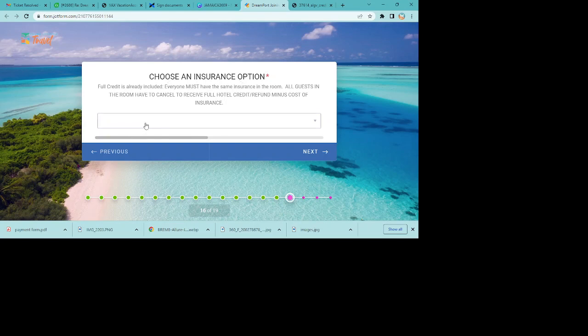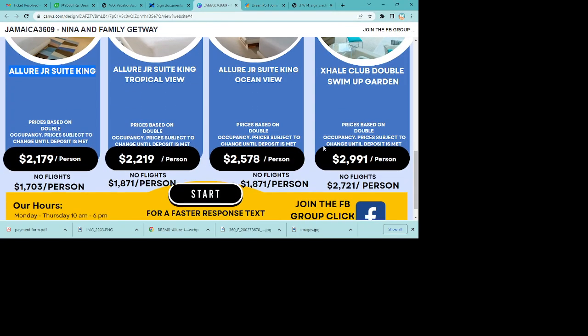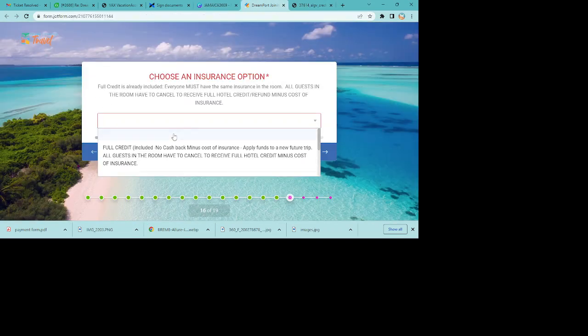Choose an insurance option. Slow down right here. Do not speed through this process. Remember, the full credit insurance is already added into the totals right here. They're not in the totals here, but the full credit insurance is here. And how does the full credit work? Basically, if you cancel your trip, you will get all your money back. It's whatever I wrote here. You will get all the money back minus the cost of the insurance, which is the cheapest insurance you can get, which is about $74.99 a person or $99 a person.